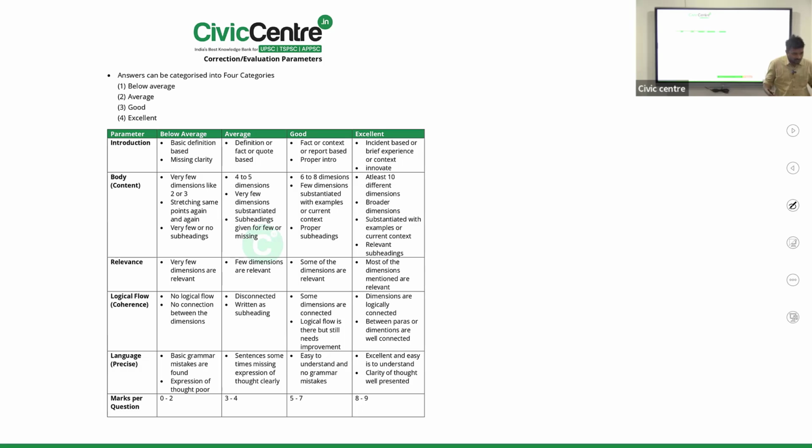And dimensions, I used to say, no, in case of a single part question, there shall be 6 dimensions. Isn't it? So at least 6. How many dimensions is he writing? Not more than 2 or 3. That too, sometimes these dimensions are repetitive and closely related, not different dimensions. And very few dimensions are relevant. Deviation is maximum in this category. He has not understood the keyword at all.